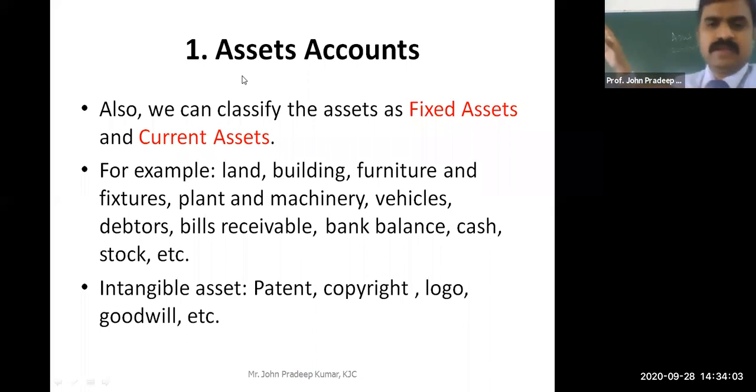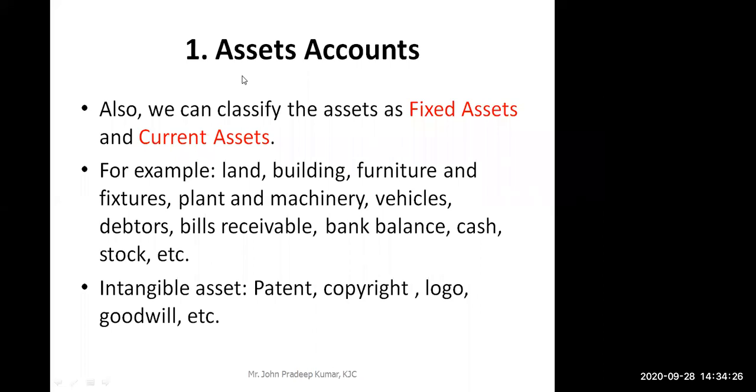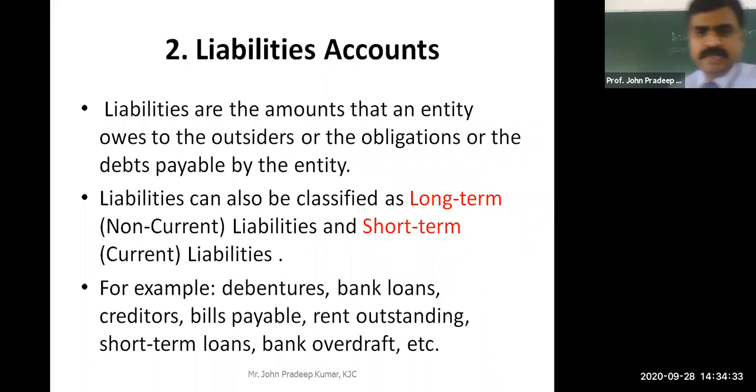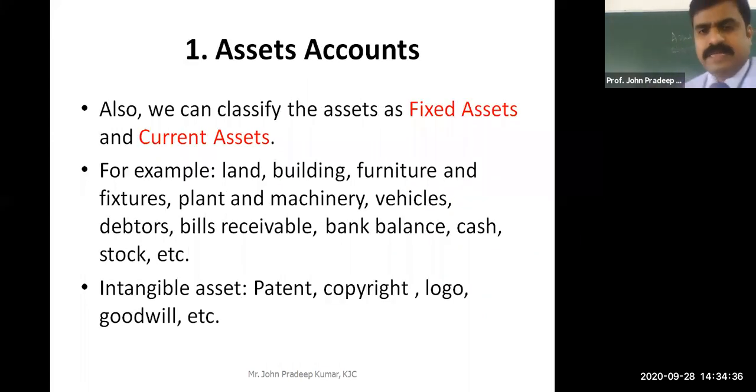Non-current assets are those which will take a long time for you to convert. You may not be able to convert very fast. Even if you convert it, you may undergo some loss when you are converting into liquid cash. Anything which is liquid cash or equivalent to liquid cash is called a current asset. Is it okay? Understood? Yes, sir. So we classify them under current and non-current, or fixed and non-fixed assets. Any doubt? Assets is clear?